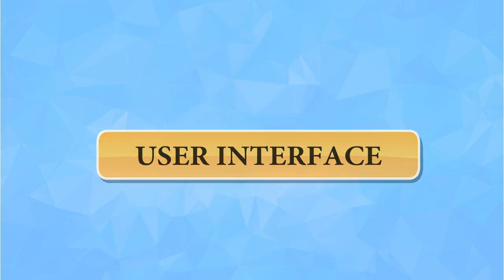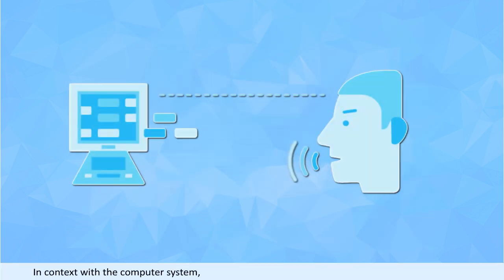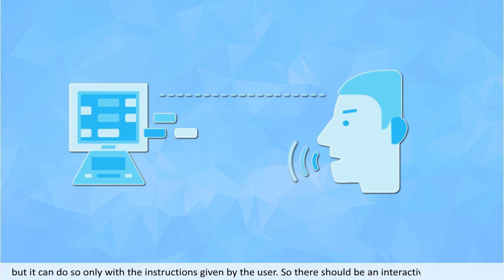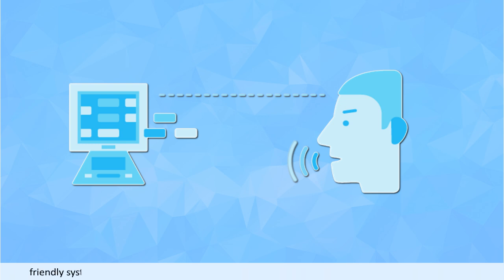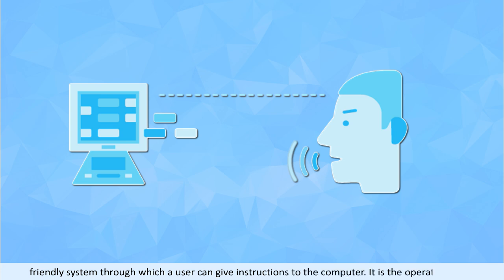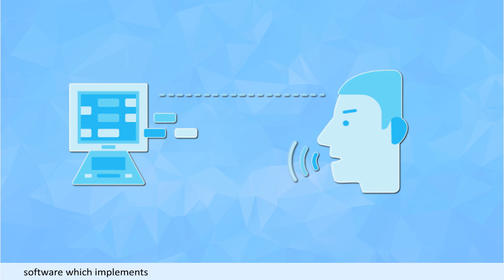User interface. In context with the computer system, user interface is a system that allows a user to communicate with the computer such that they can easily interact with each other. Computer helps the user to solve many types of problems, but it can do so only with the instructions given by the user. So, there should be an interactive as well as user-friendly system through which a user can give instructions to the computer. It is the operating system software which implements this interface between the user and computer.